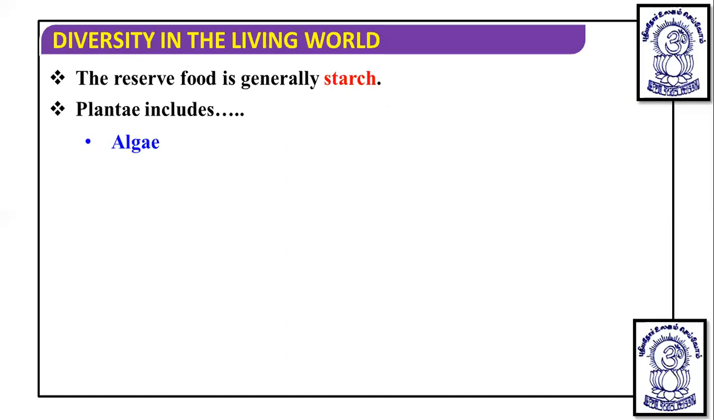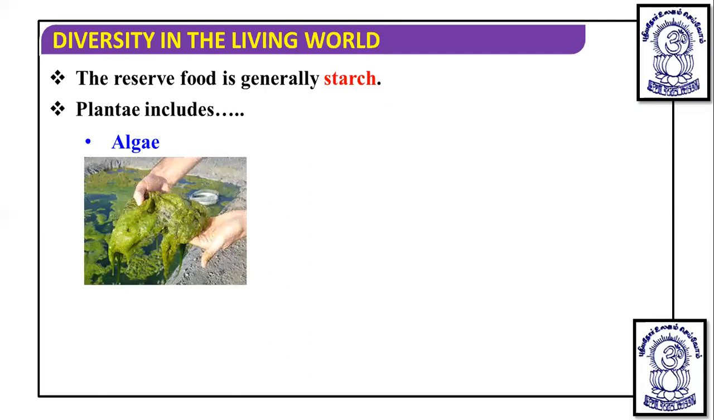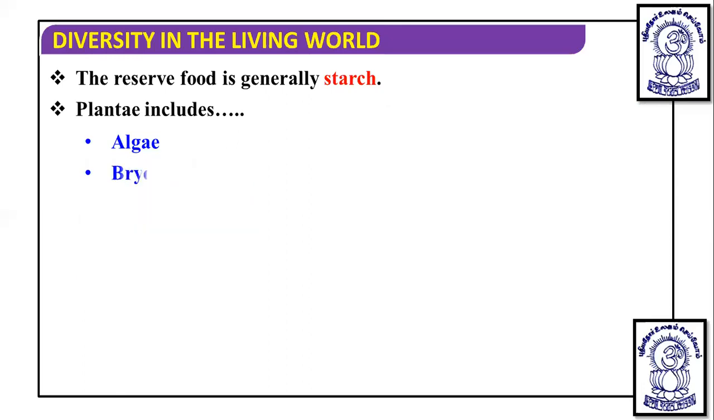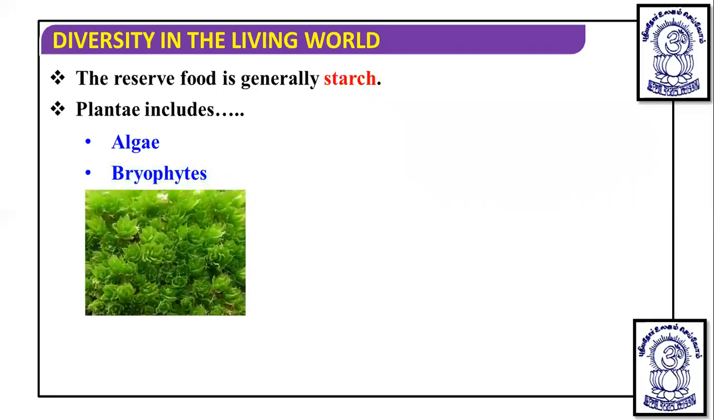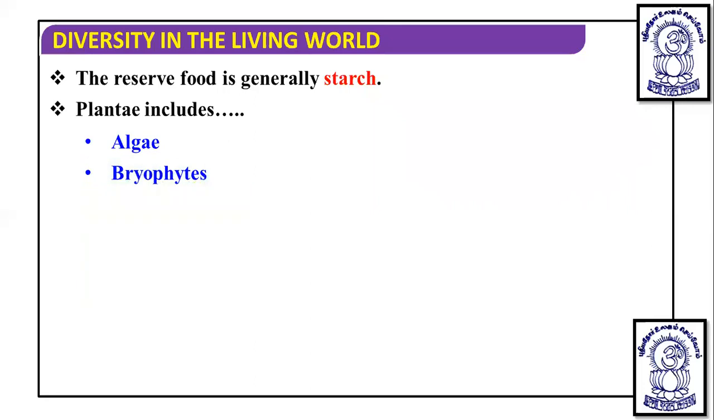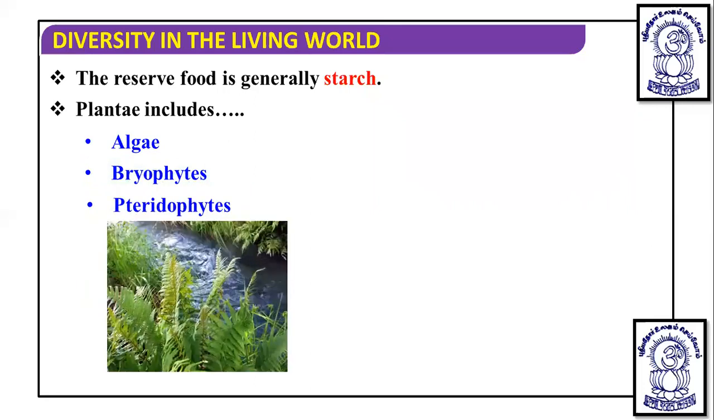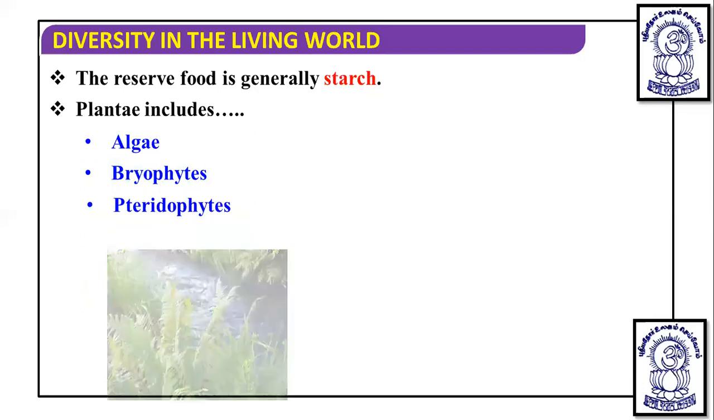When we talk about the plant kingdom, it includes the algae first. You can see the algal blooms, or algae which grow in seawater, shown in this diagram. Then another group is bryophytes, which grow in shady places. And these are pteridophytes, which are also found growing in aquatic places.